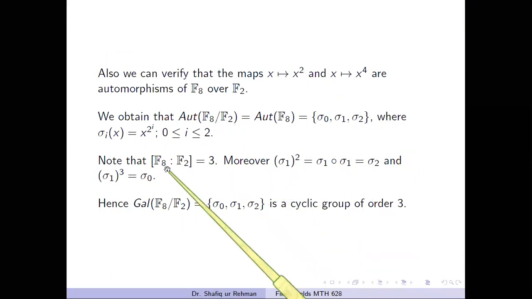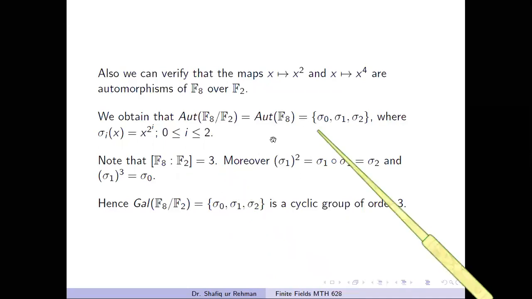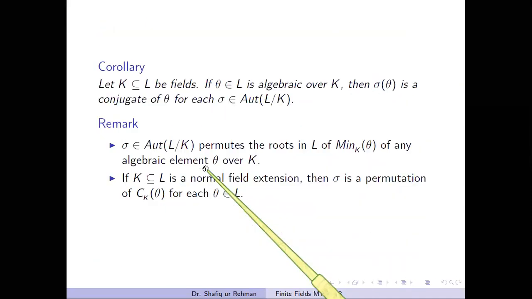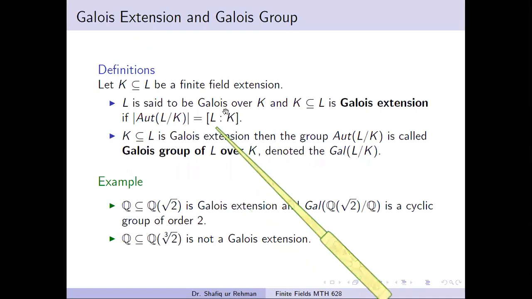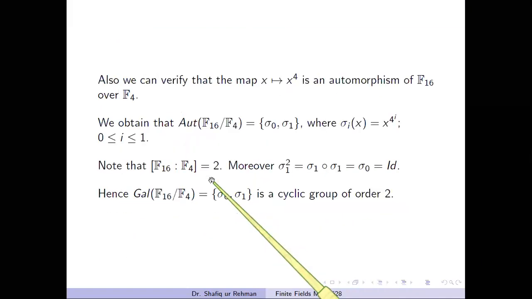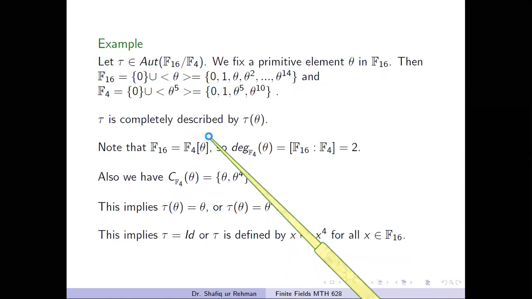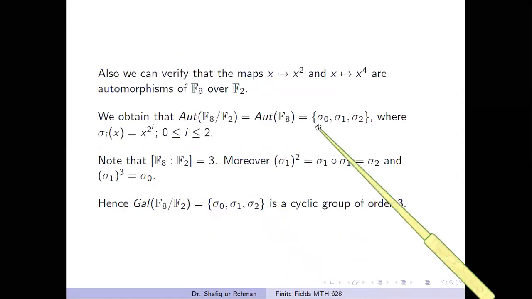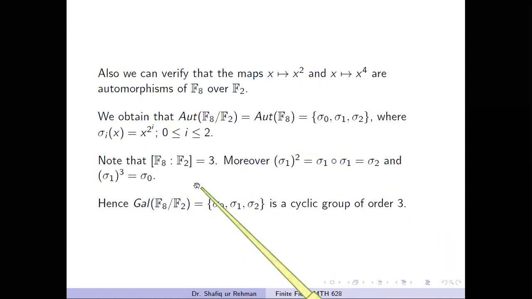Moreover, note that the degree of the field extension is also 3. Therefore by this definition, this extension is a Galois extension, because the degree of the field extension equals the order of this group. Hence, we conclude that the Galois group of F8 over the field F2 is a cyclic group of order 3, because this group can be generated by sigma 1, where sigma 1 squared is sigma 2 and sigma 1 cubed is the identity mapping.